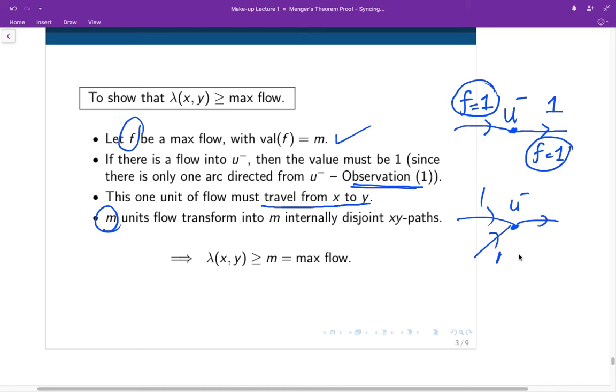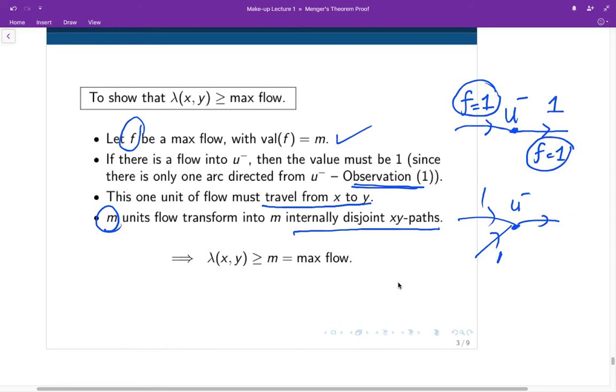So these m unit flows from x to y translate into m internally disjoint xy paths in the underlying graph G. You follow me? And this implies that the number of these internally disjoint xy paths that we can find must be at least this value of flow that is allowed by the network. And since we have chosen m to be the max flow from the beginning, we have the inequality.